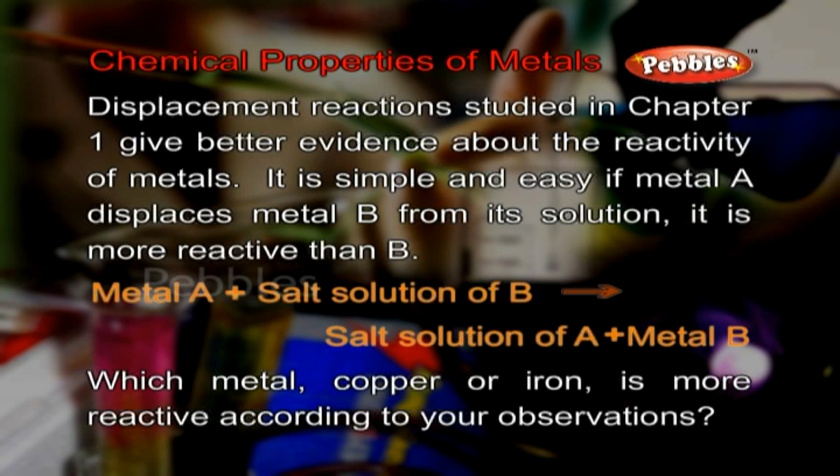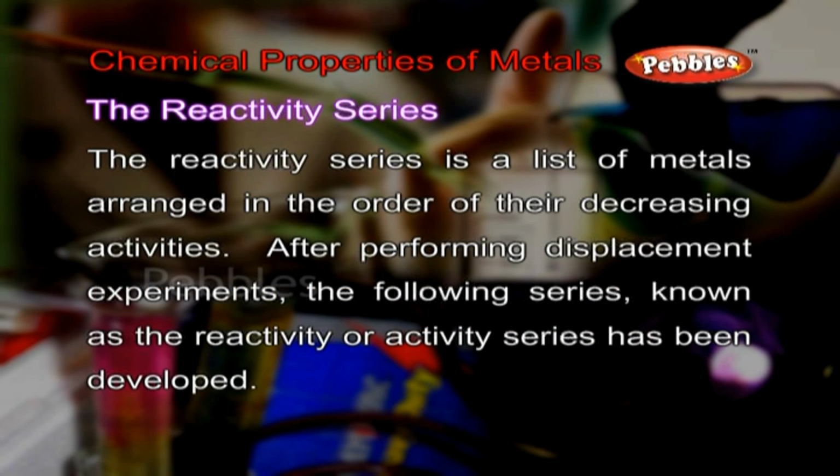It is simple and easy if metal A displaces metal B from its solution. It is more reactive than B. Metal A plus salt solution of B gives salt solution of A plus metal B. Which metal, copper or iron, is more reactive according to your observations? The reactivity series. The reactivity series is a list of metals arranged in the order of their decreasing activities. After performing displacement experiments, the following series, known as the reactivity or activity series, has been developed.